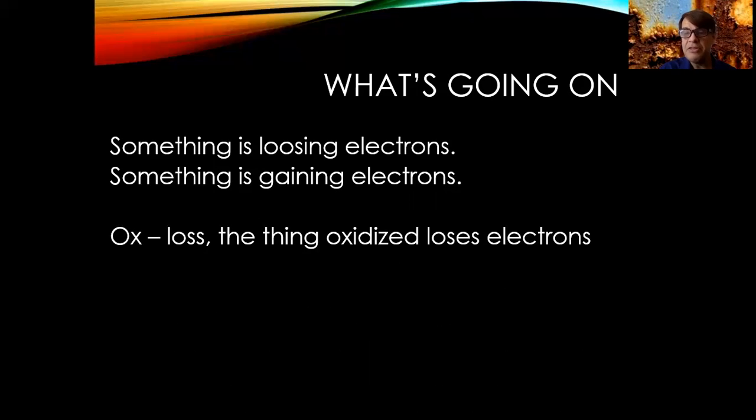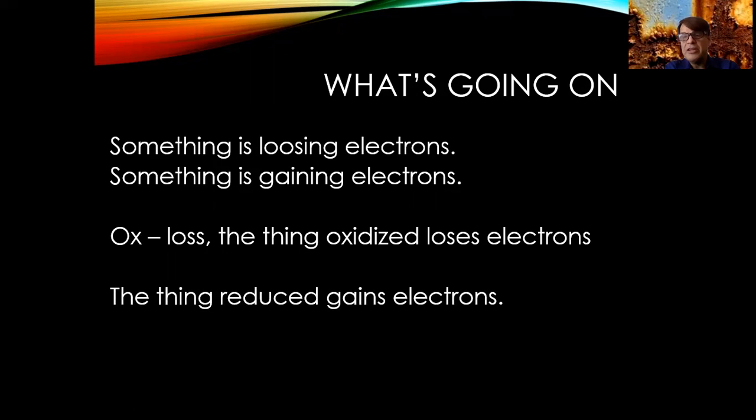Now we say that the thing that is losing electrons is being oxidized. My old chemistry teacher, Mr. Atkinson, used to say OX LOSS. Oxidation means loss of electrons. I don't know whether he said anything about losing an ox. Maybe he did. He was a funny guy. But OX LOSS: when something is being oxidized, it is losing an electron. Okay, so the thing being oxidized is losing electrons.